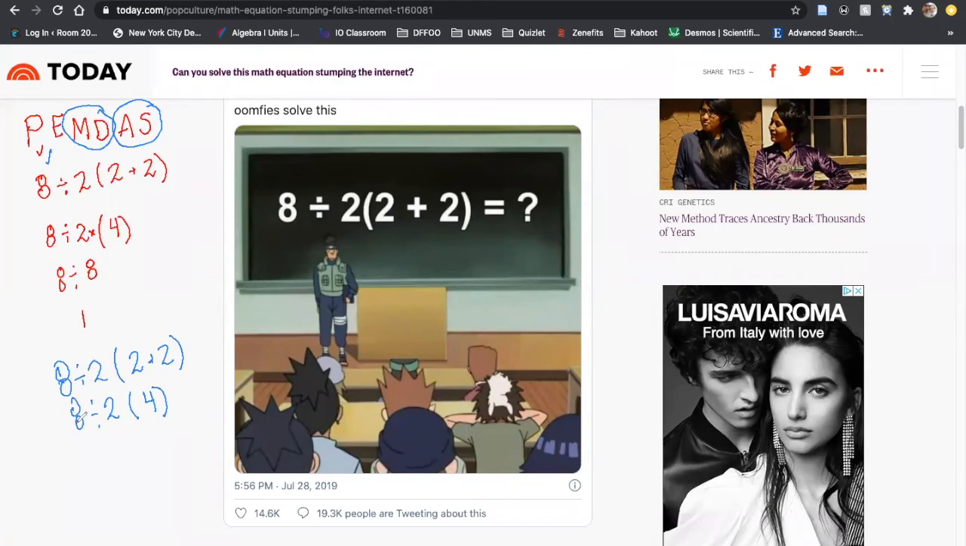So if I'm reading the statement here, 8 divided by 2 times 4, I actually need to do this operation first, right? So what I should do first is 8 divided by 2, which gives me 4. And then I have 4 times 4, right?